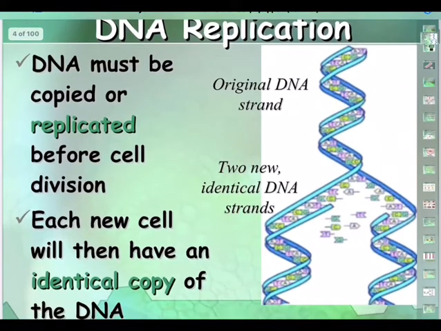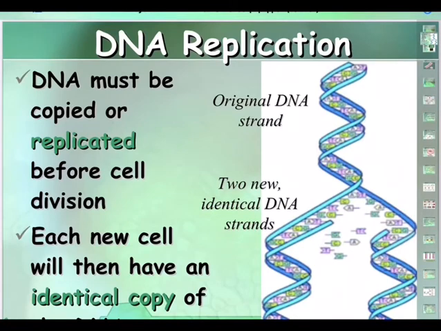divide. So each new cell must get a complete set of DNA molecules. Every new cell should have DNA. For this to happen, for decoding of the code, there must be DNA replication. DNA should split. So you can see in the diagram, the original DNA strand with a double helix structure, and when DNA replicates, it is forming the new strands, two new identical DNA strands, so that the genome, the totality of the genes compared to the parental cell, will be similar in daughter cells, so that identity is maintained.